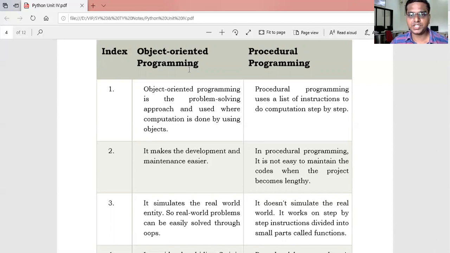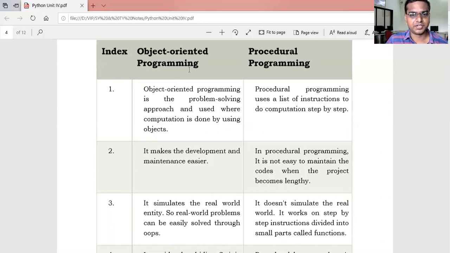In procedure-oriented programming, a list of instructions is used to do computation step by step. One by one, or procedure-wise, the code is executed. It does not depend on any object. That's why it is known as the procedure-oriented programming language.